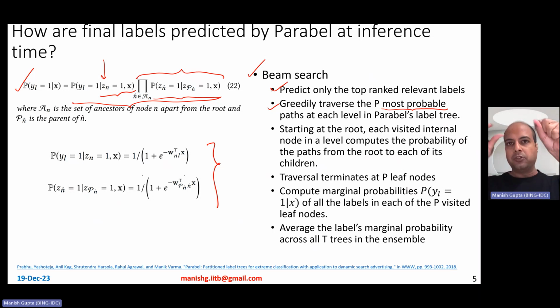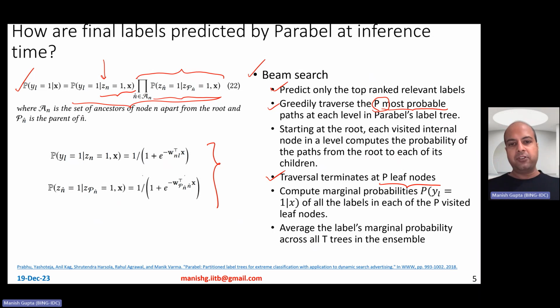Okay, so start at the root node, you visit each internal node in a particular level, compute the probability of the path from the root to each of those children, and you store those probabilities, of course. And at any point of time, you are going to keep the P best paths. Of course, you stop the traversal when you reach P leaf nodes. So as soon as you reach P leaf nodes, those are going to be the most relevant ones, and therefore you stop the traversal right there.